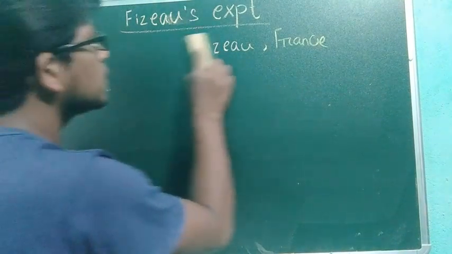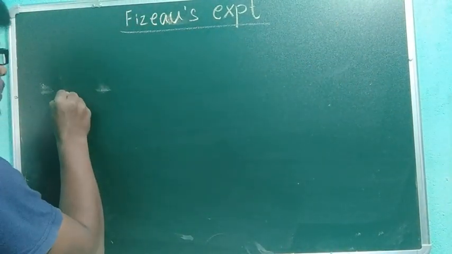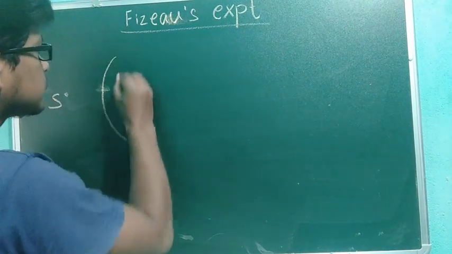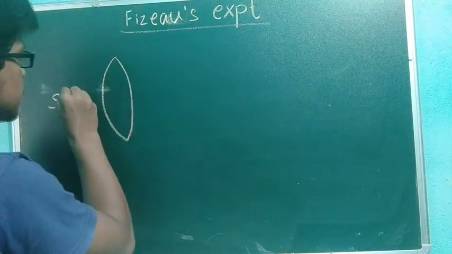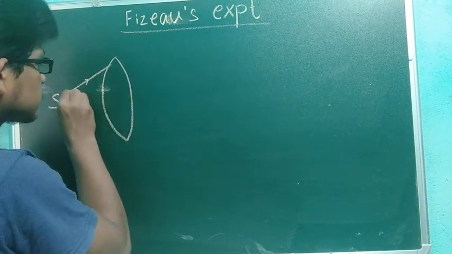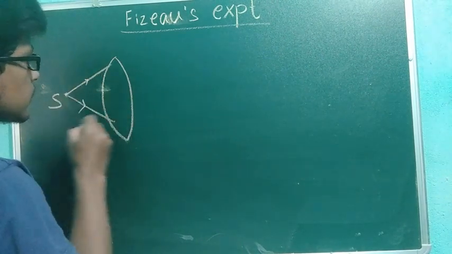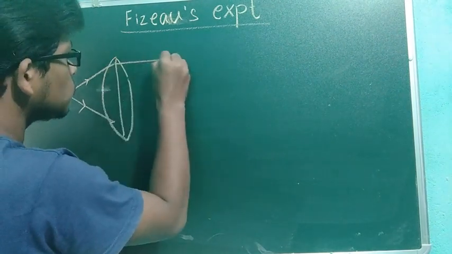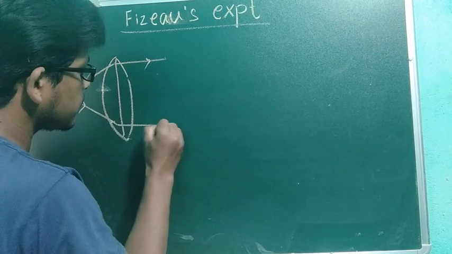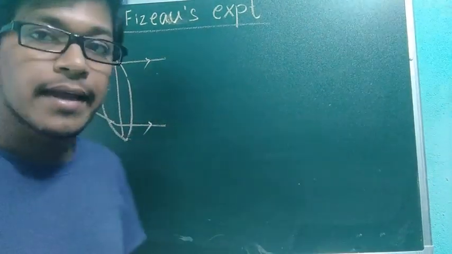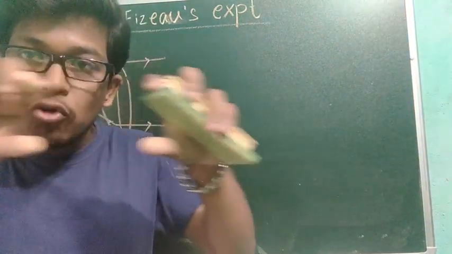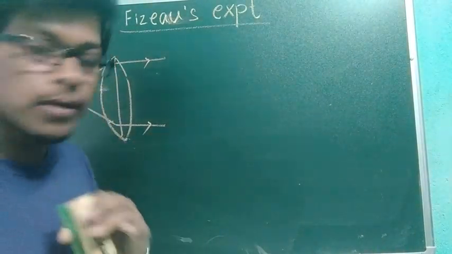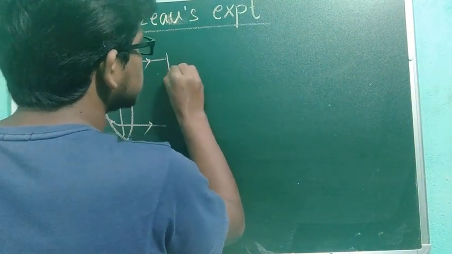He considered a light source. To make it parallel, he considered a convex lens. So light rays are coming like this. From here, the light will be split into two lines, in parallel. Now what he did: he took two tubes filled with water. Suppose this is one.